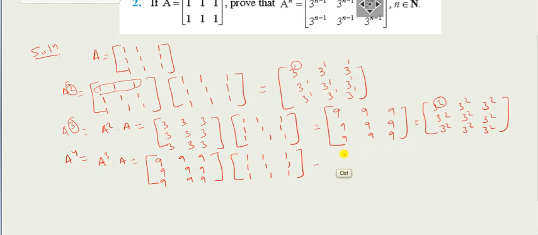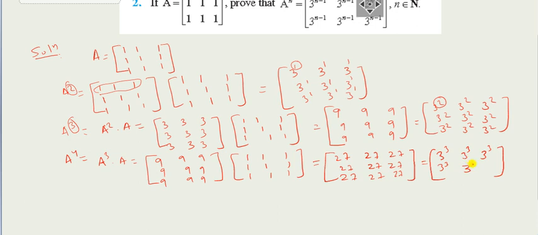So here you see, every entry is 27, and it will become 3 cube in every position. So here 4 has been converted into 3.